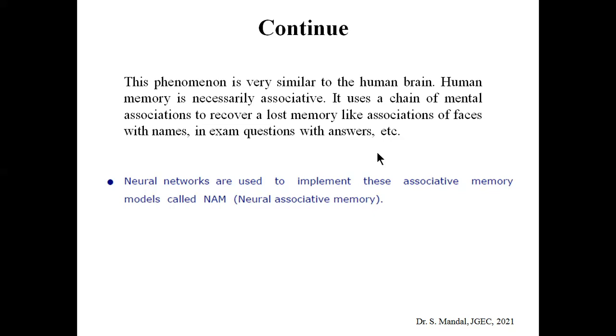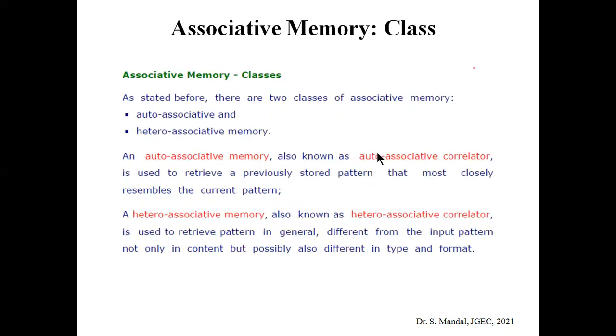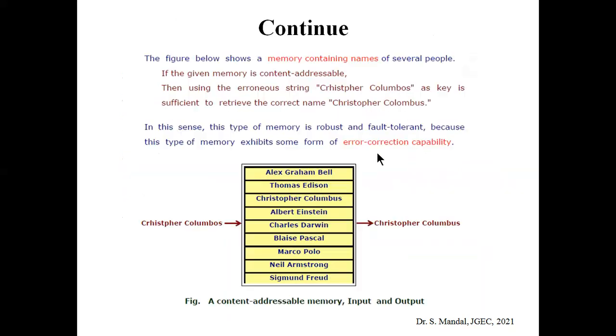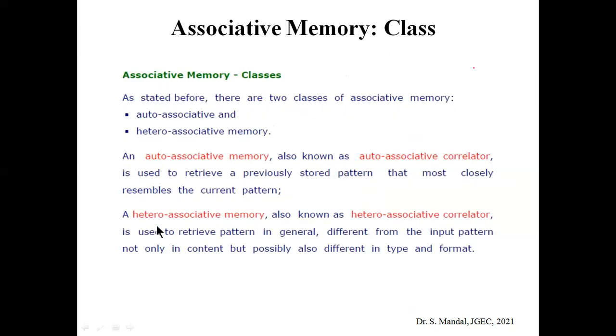Okay. So we can see the different kinds of neural associative memory architecture in the upcoming slides. Now coming to the classification of associative memory. We can classify associative memory into two types. The first one is auto associative memory. Basically, this example gives you the auto associative memory. Why? So what is auto associative memory?